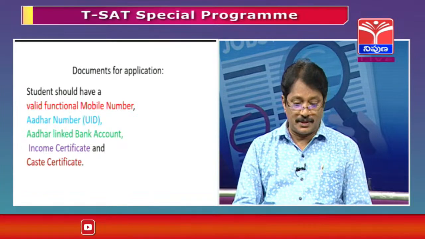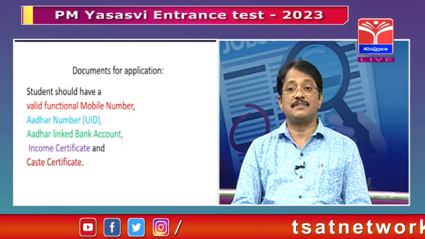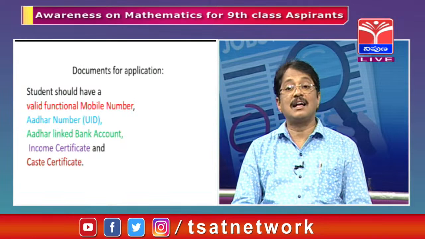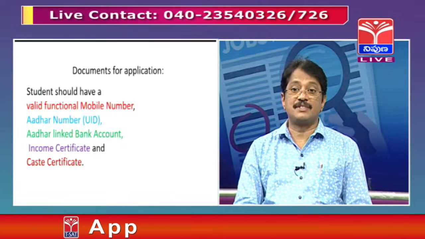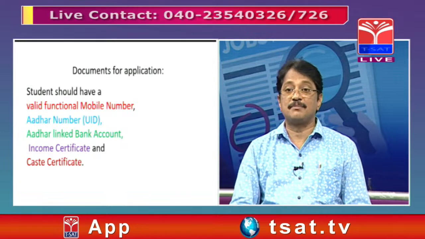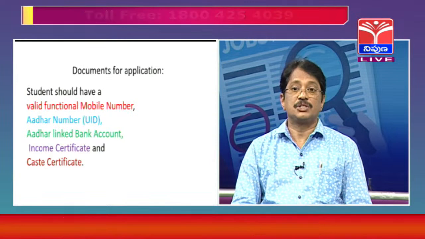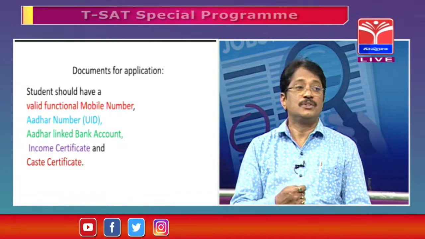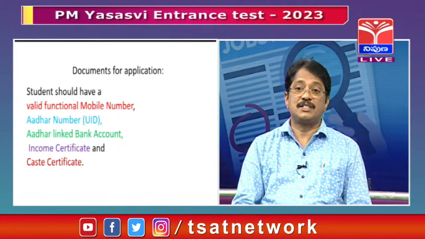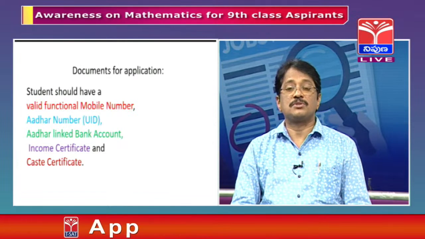And your Aadhaar number also, and an Aadhaar linked bank account. And your parental income certificate is very important, and the caste certificate. Whether you are OBC, the caste certificate should be taken within 6 months before the date of submission. This is very important, even for the income certificate.